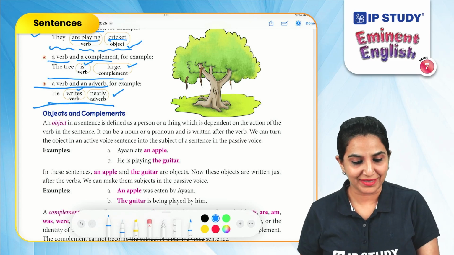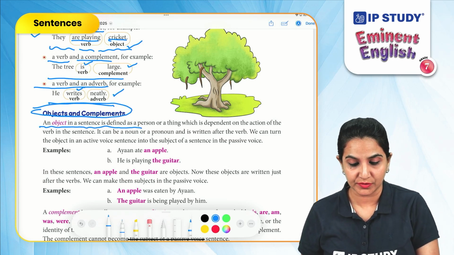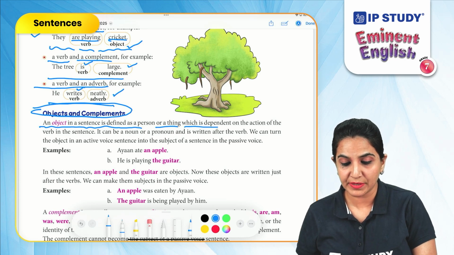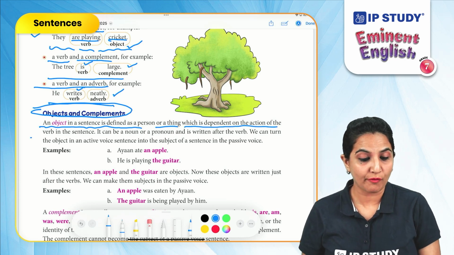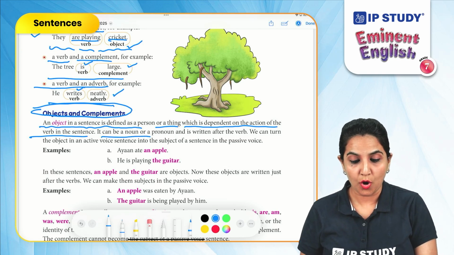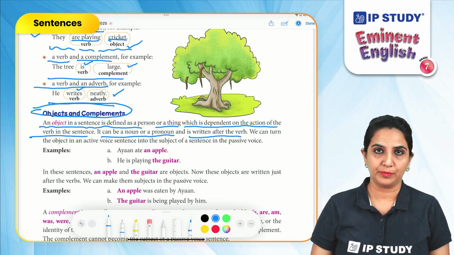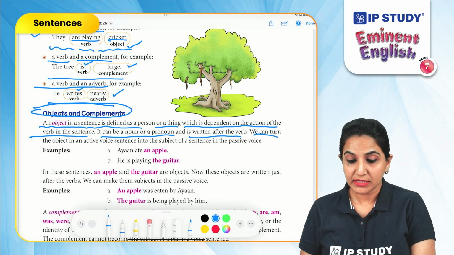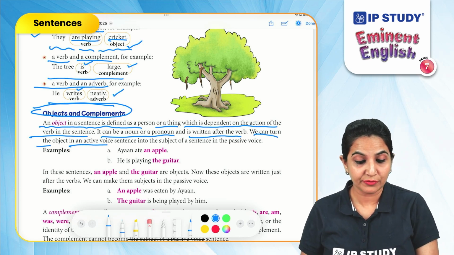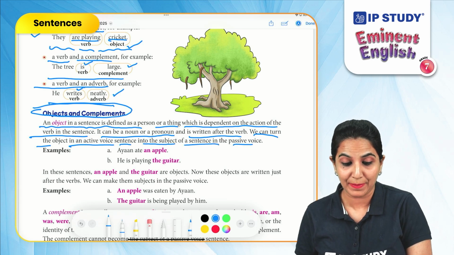Objects and complements. An object in a sentence is defined as a person or a thing which is dependent on the action of the verb in the sentence. It can be a noun or a pronoun and is written after the verb. We can turn the object in an active voice sentence into the subject of a sentence in the passive voice.